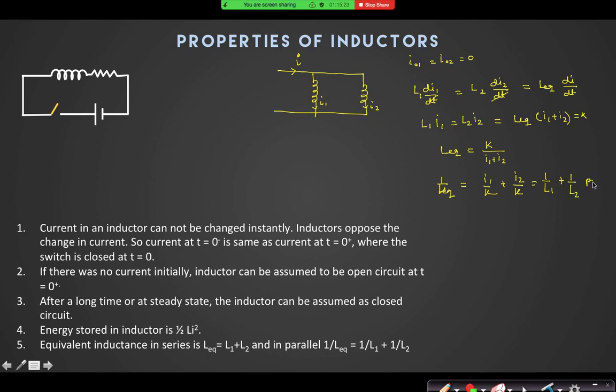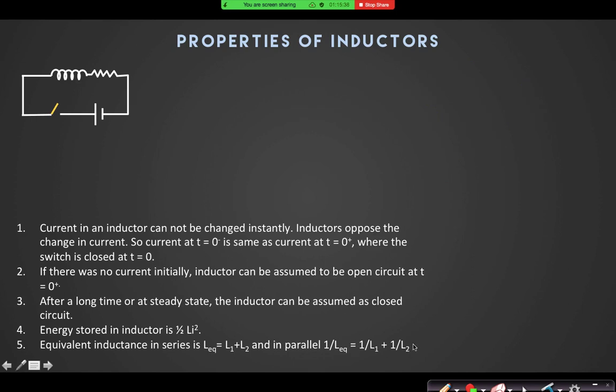That can be proved easily if I take initial currents to be 0. You take initial currents to be something else, try to prove it. I'm sure you will find the same result. We want to only use the result. The result you should remember. So these are the few properties of inductors that I have discussed.